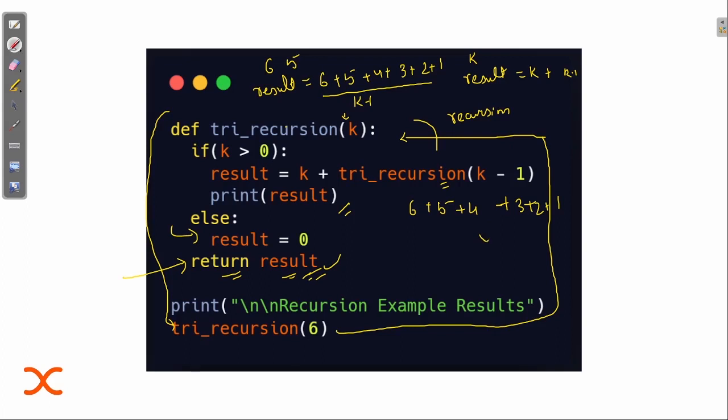Now you can see this is just like the loop concept. If you remember, it's simply like a loop, and it actually saves a lot of time. If you learn about time complexity and space complexity, then you will understand the importance of recursion and the importance of loops, because that helps a lot.